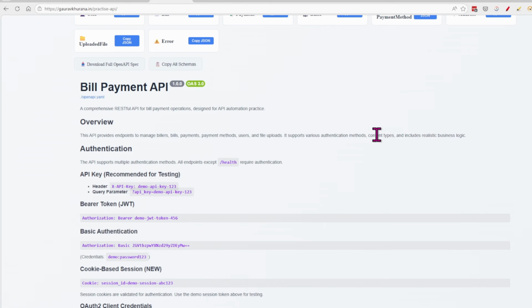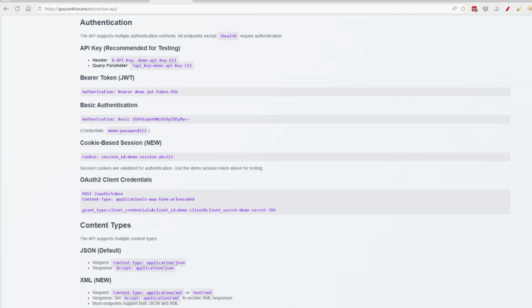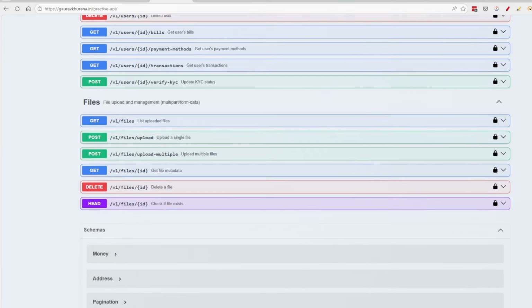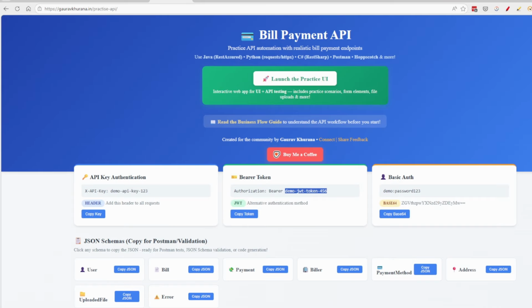There are error scenarios, plus it gives answers in JSON as well as in XML if you want. That is also included. You can upload files as well. So most of the stuff that you would be needing in an API is there. If it's not there, you can just connect with me and tell me.